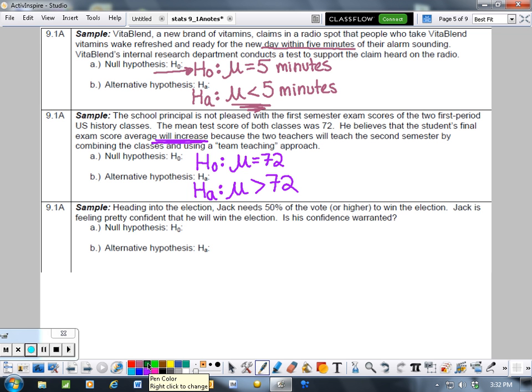Okay, heading into the election, Jack needs 50% of the vote or higher to win. Jack is feeling pretty confident that he will win the election. Is his confidence warranted? So null hypothesis, we're using that border value. So we're talking about percentages, so we're going to go proportion is 0.5. And he's hoping that he's going to win. So he's hoping that he's going to have more than half the vote.